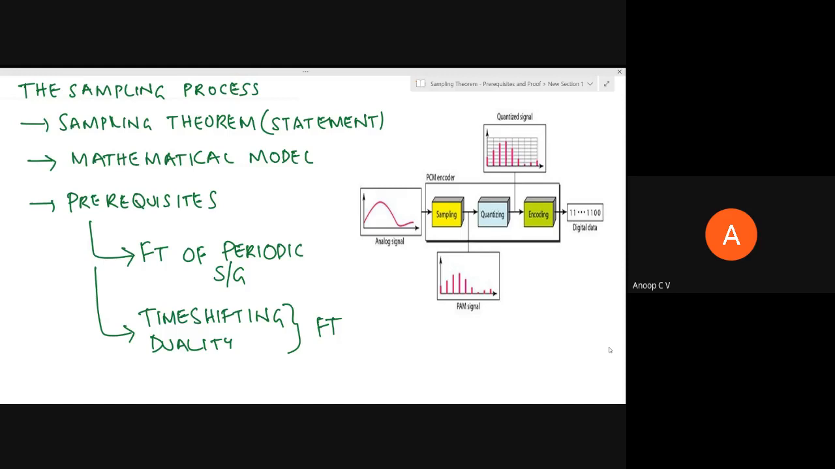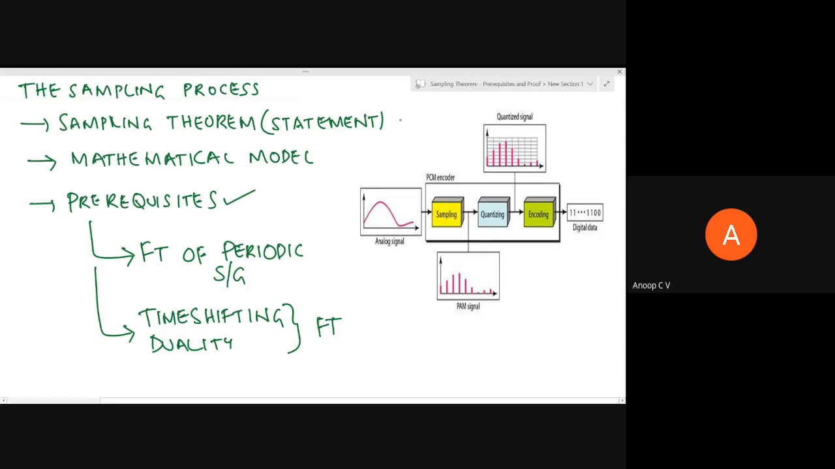So the first topic which we have to see is the sampling theorem, right? You should be able to state and prove the sampling theorem, right? So before we can do that, we should have some basics. You should be comfortable with some of the very basic prerequisites which you have already learned in signals and systems, but I would like to just make you recollect all those aspects in this video.